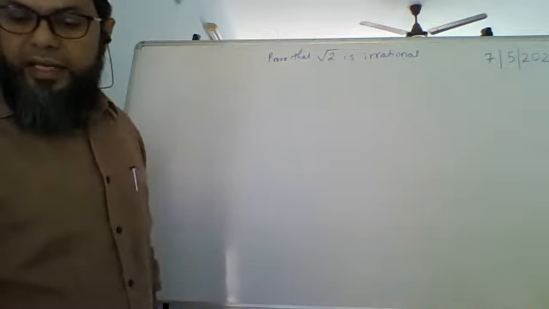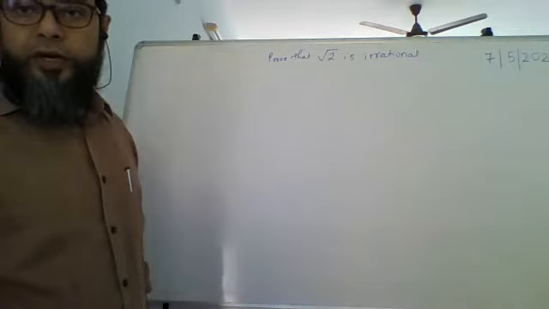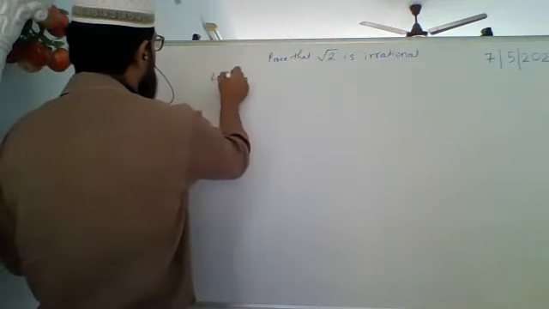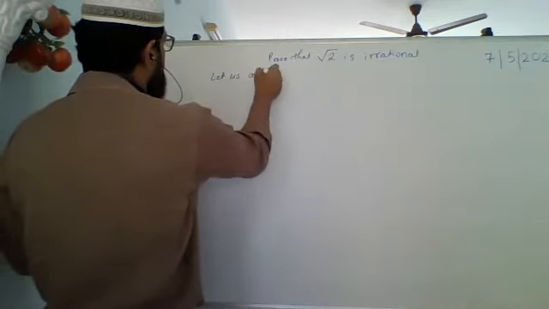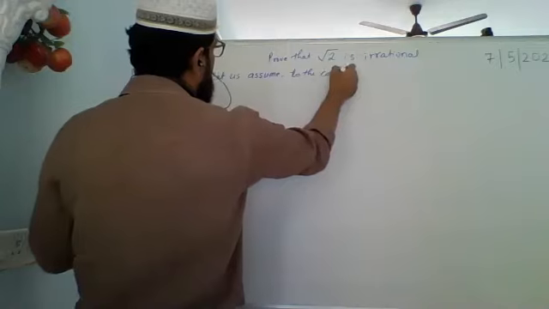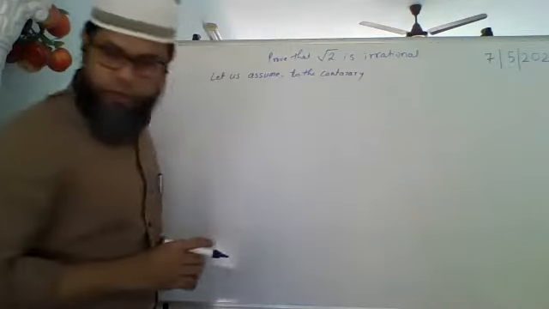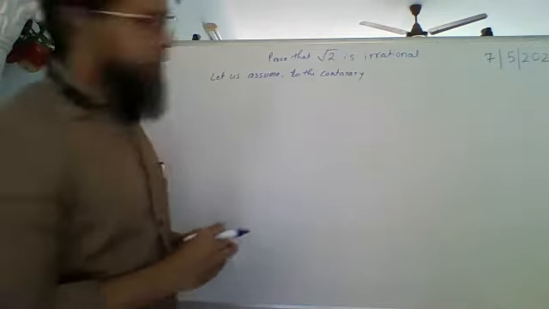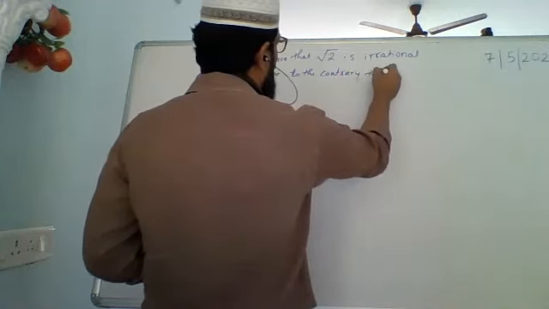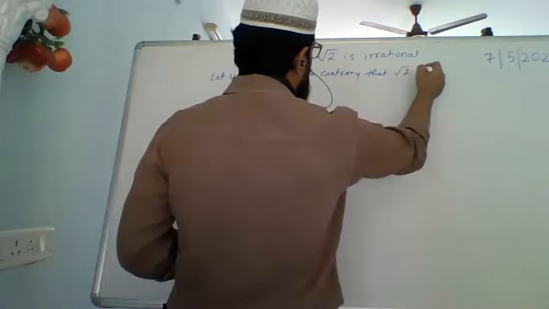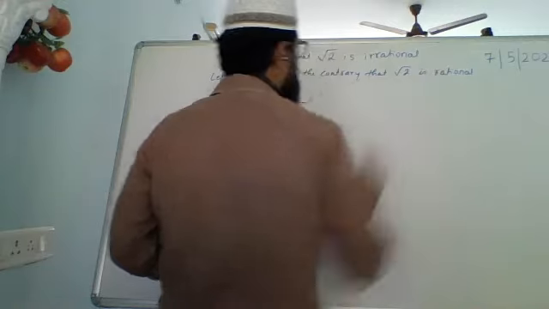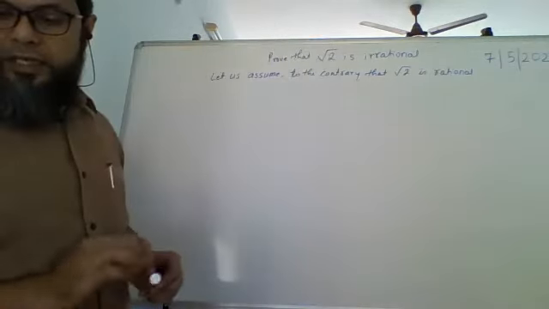So we will say, let us assume to the contrary that root 2 is rational. Let us assume it is rational for the time being. Okay, for the moment, let us assume that it is rational.